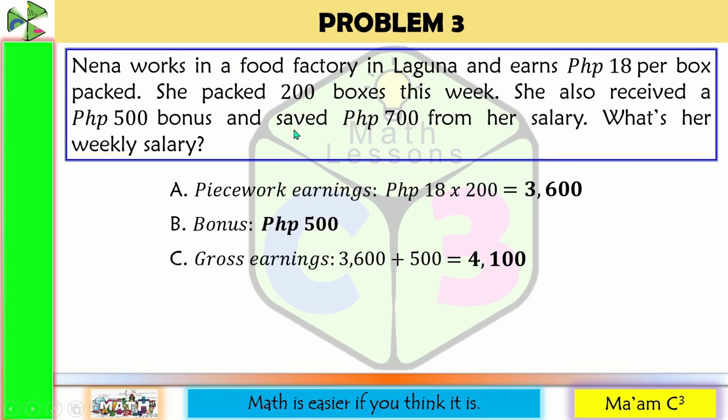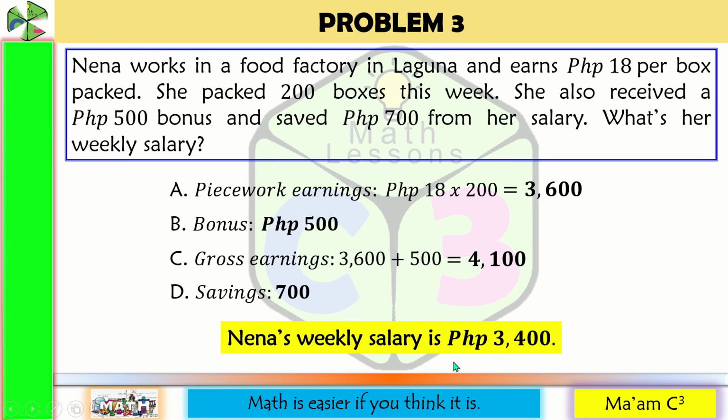She also saved 700 pesos per week, so the savings is 700 pesos. Let us be clear on this. This savings also belongs to Nena. However, she cannot spend it. She is saving this for future use. So her weekly salary would be 4,100 minus 700, and that will be 3,400 pesos. This is the amount of money that she earned and can be spent after 1 week of work.